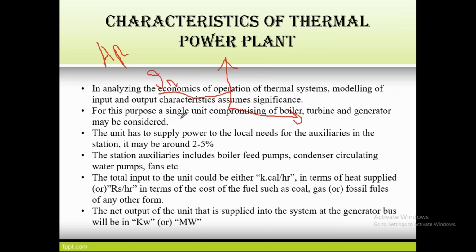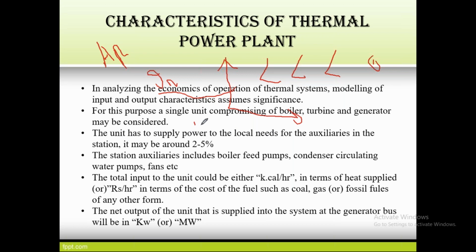Next, for this purpose, a single unit comprising boiler, turbine, and generator may be considered. So we consider these characteristics for each individual unit. Suppose the plant has three units, we have to categorize those three units separately. Then whichever unit gives the better performance, we can consider as the premier one. It means we can give the first preference to that particular unit because it has better characteristics than others.